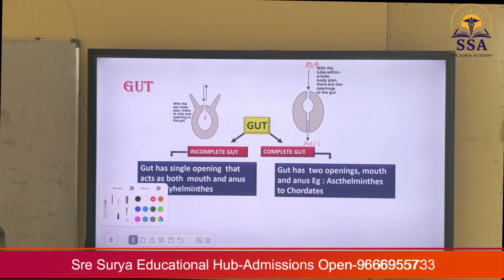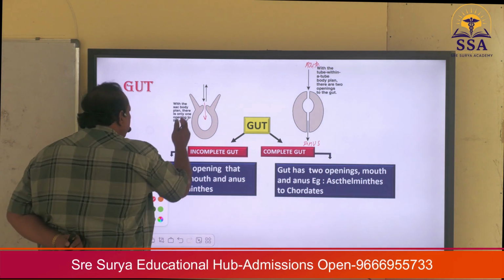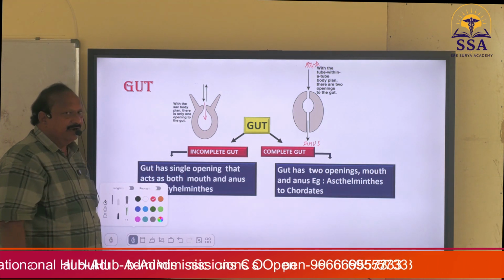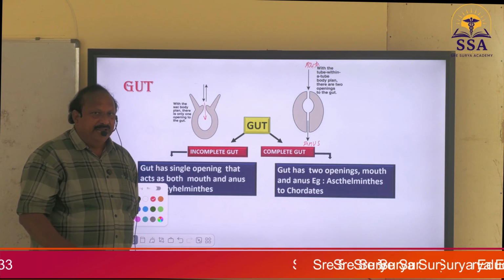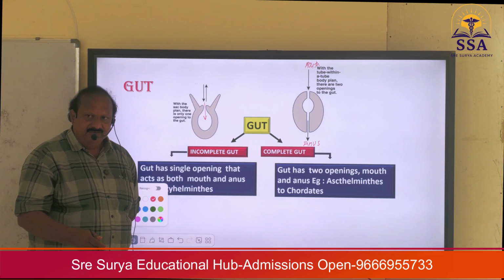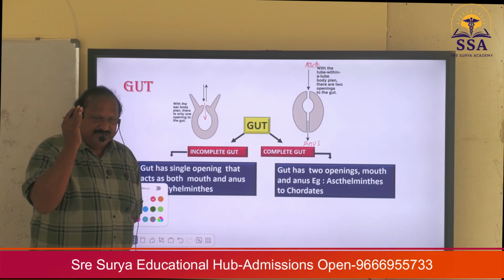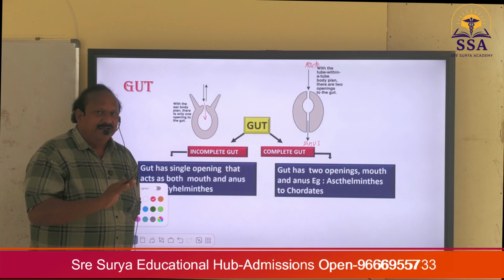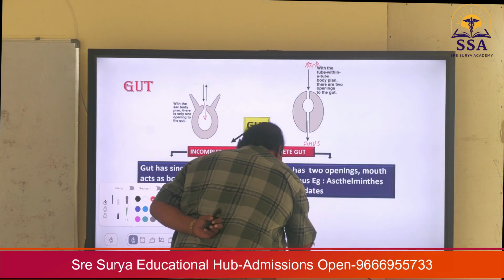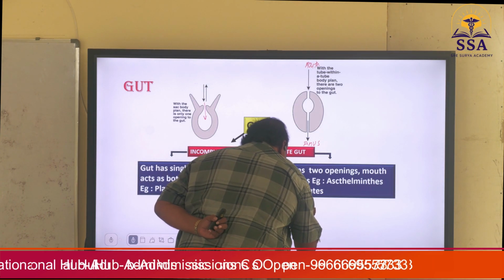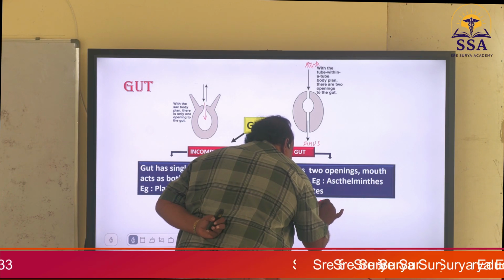You may think that the incomplete gut is one-way gut, but it's not true. One-way gut doesn't mean food comes in one direction and waste goes out through the same direction. That is wrong. The complete gut is also known as one-way gut.